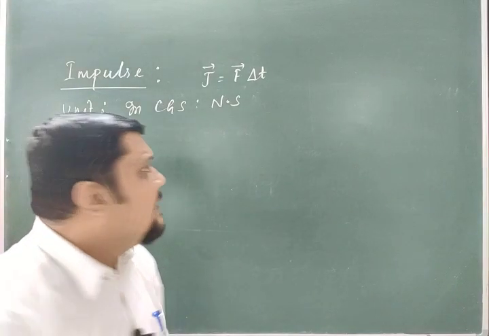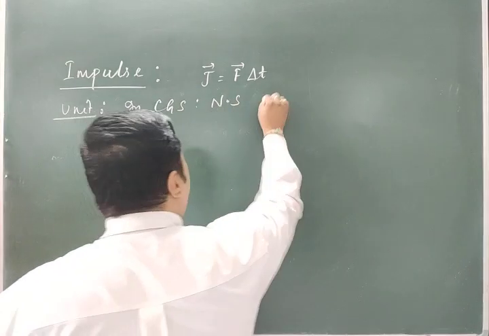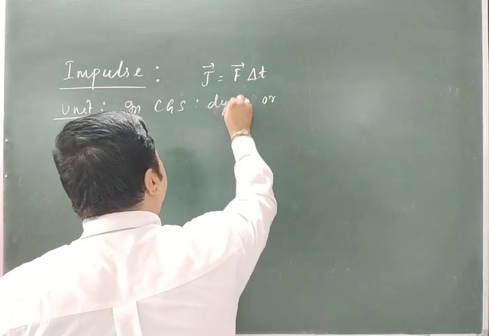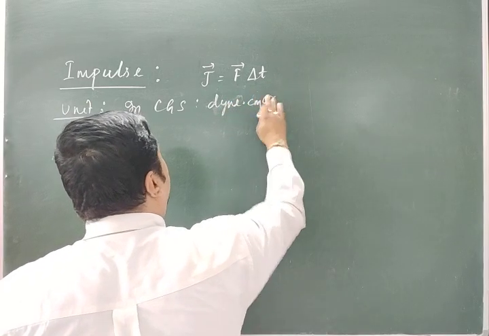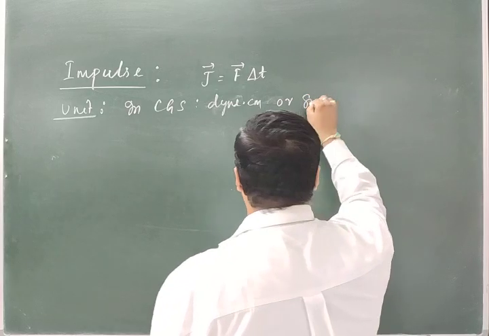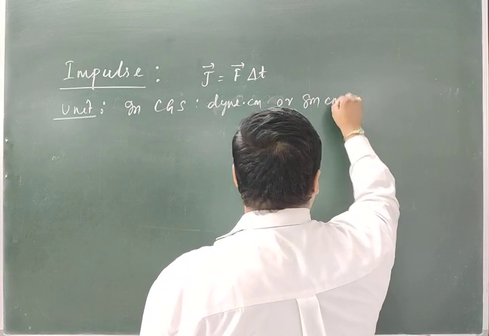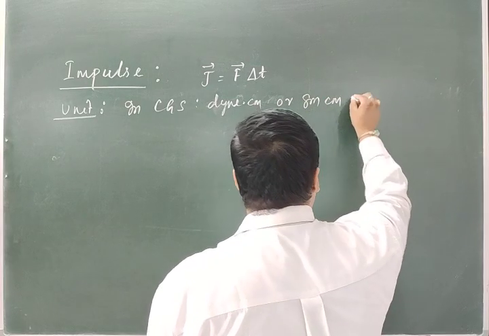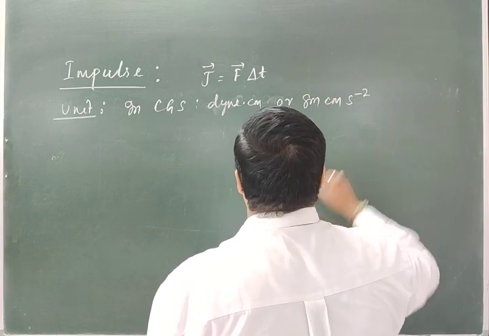Or in another form, sorry, in CGS this is dyne, not Newton. Dyne into second. What is dyne? Gram cm second minus 2.